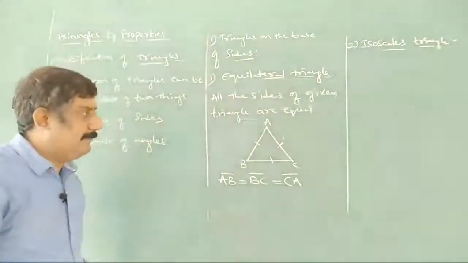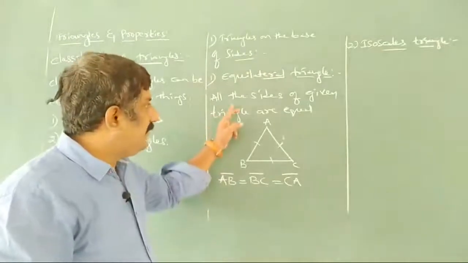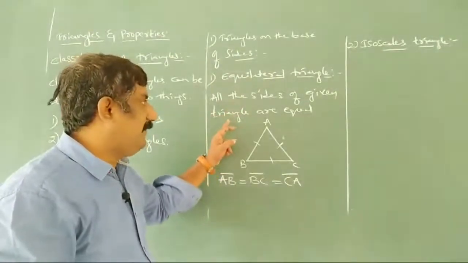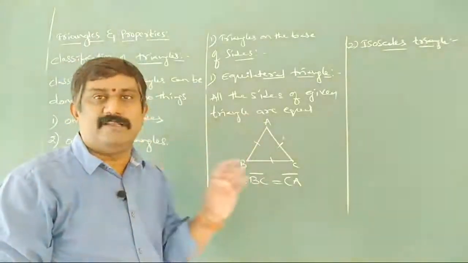Isosceles triangle. Here in an equilateral triangle all three sides of the given triangle are equal. In isosceles, only any two sides are equal.